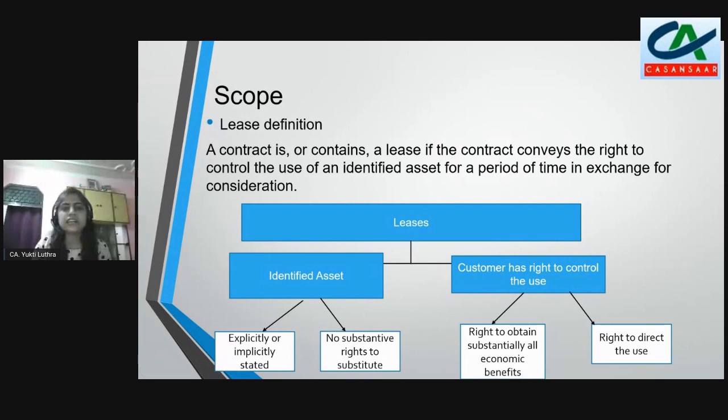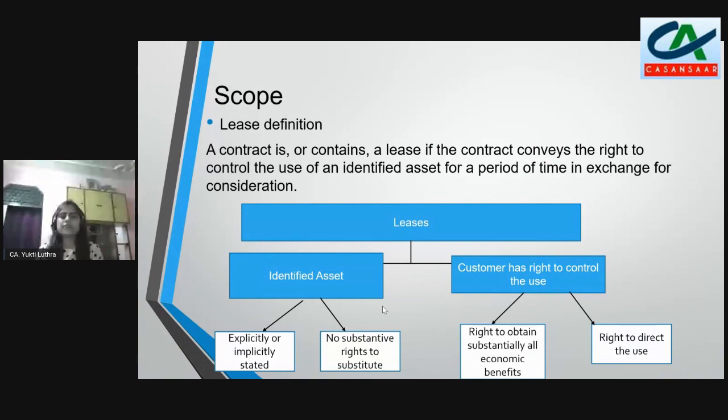Second, the supplier should not have any substantive right to substitute. What does it mean? It means the supplier is not able to replace my asset throughout the period of the lease. And how do we know it? We know it if my arrangement specifies that the supplier has the right to replace my asset anytime, and it is very beneficial for the supplier to do so. When he does his cost benefit analysis, he is in a beneficial position, so obviously he will do that.